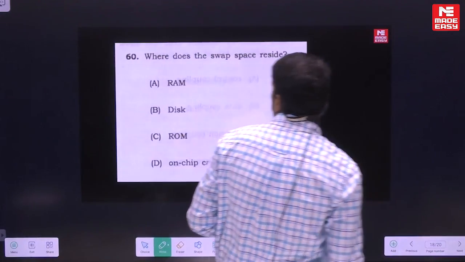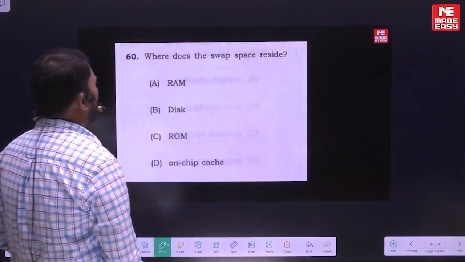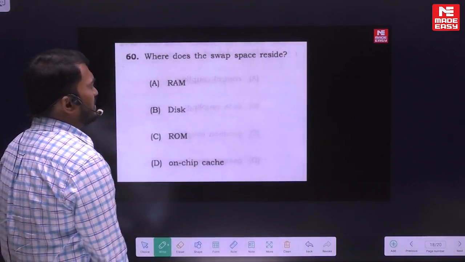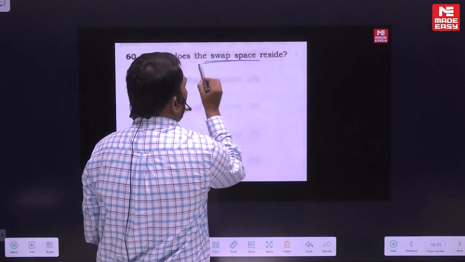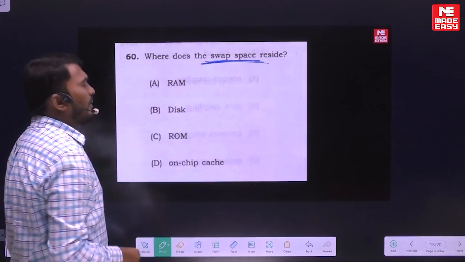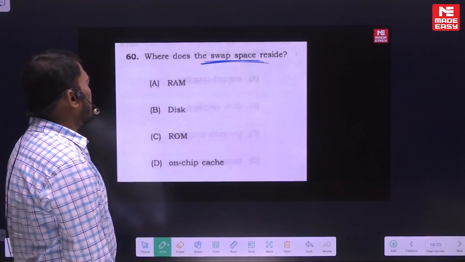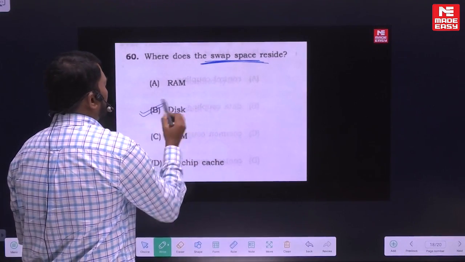So let's move on to the next question, sir. Next question, understand here, if you observe this, is a simple question. Where does the swap space reside? Swap space is generally called a backing store. Sometimes it is also called virtual memory. So swap space will reside on the disk.